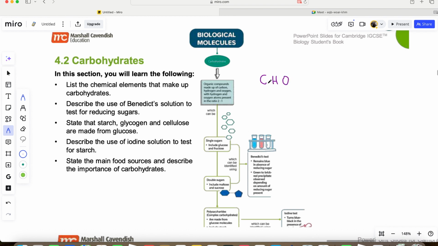If it's simple glucose, we have C6H12O6. Okay, this is the simple sugar, which is called glucose, and it is just this molecule that we represent.